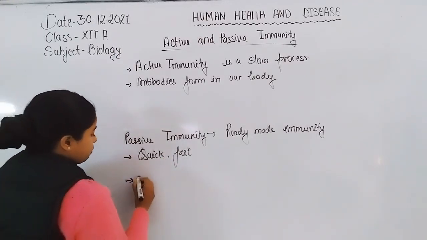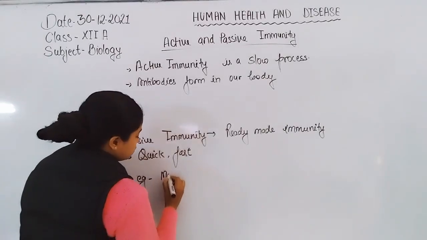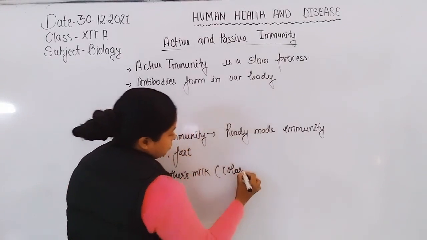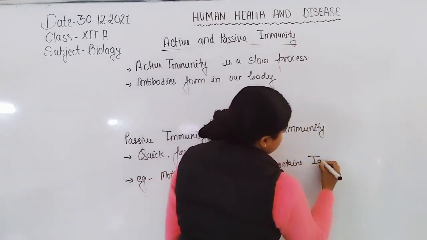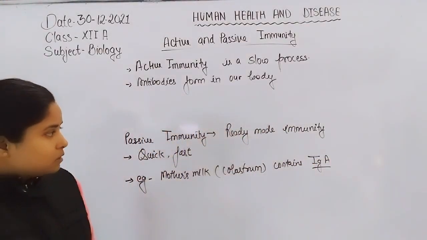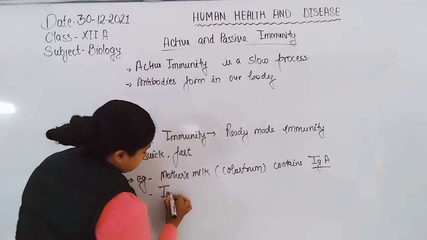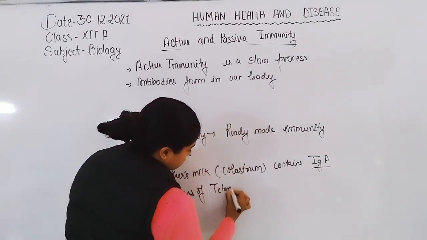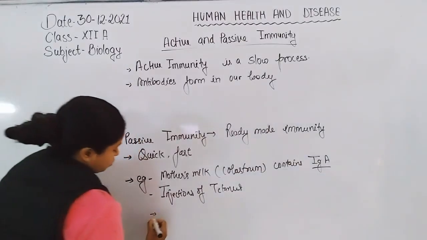Now the examples of passive immunity are mother's milk, also called colostrum, which contains IgA, immunoglobulin alpha, which immunizes the infant's body, and also injections of tetanus, or during intrauterine life IgG through the placenta.